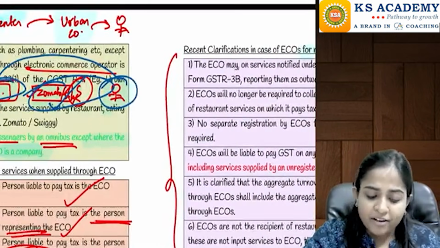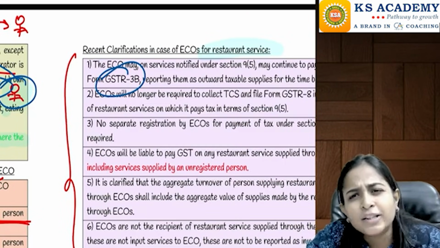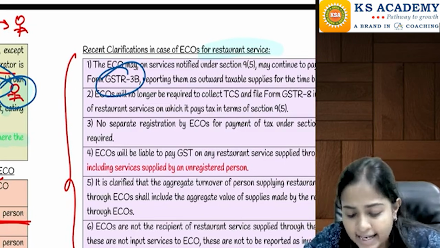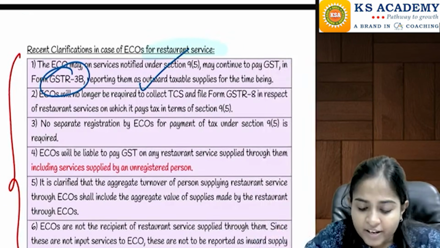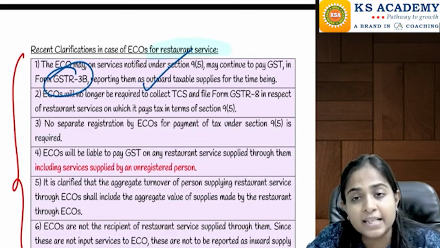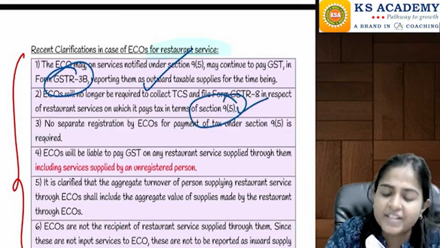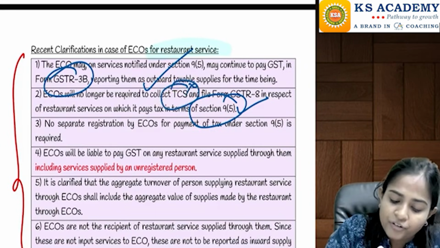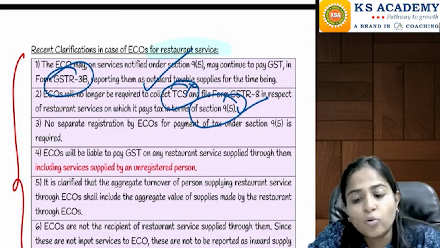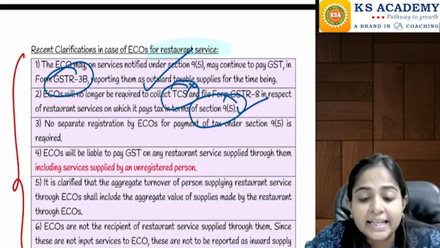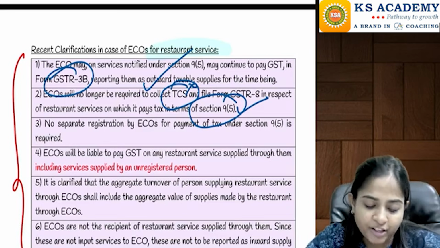Zomato Swiggy will be considered as a supplier, right? So Zomato Swiggy will use the form called GSTR 3B, in which it will show that amount as sales and it will pay the tax on the same under section 9(5). Always remember this, I will ask you later in some particular chapter. If section 9(5) is applicable, then TCS provisions under section 52 are not applicable. But if section 9(5) is not applicable, then TCS provisions under section 52 are applicable.